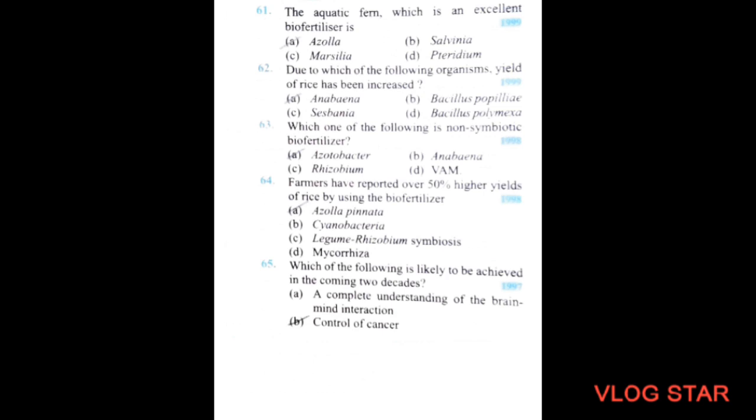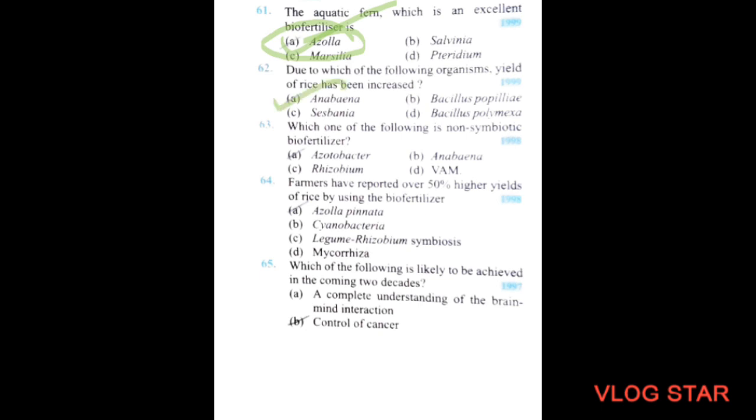Next question. The aquatic fern, which is an excellent biofertilizer, is option A, Azolla, option B, Salvinia, option C, Marsilea, option D, Pteridium. So the correct option will be option A, Azolla. Next question. Due to which of the following organisms has the yield of rice been increased? So the correct option will be Anabaena.